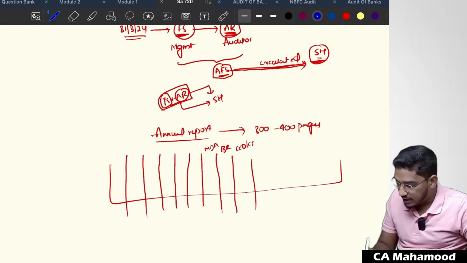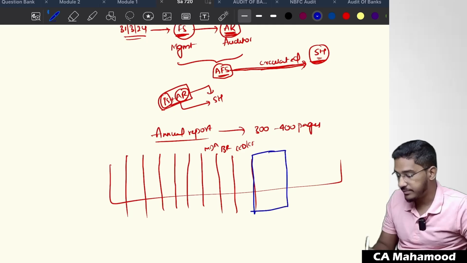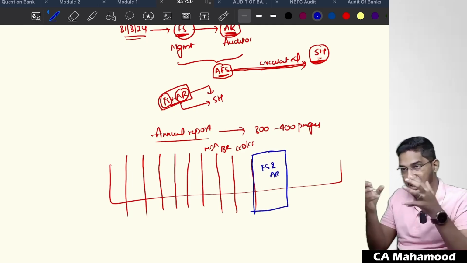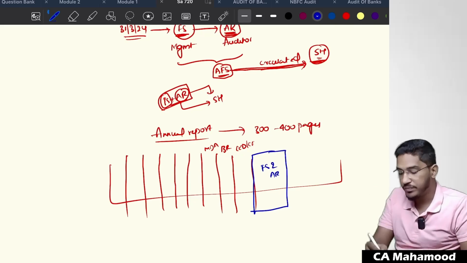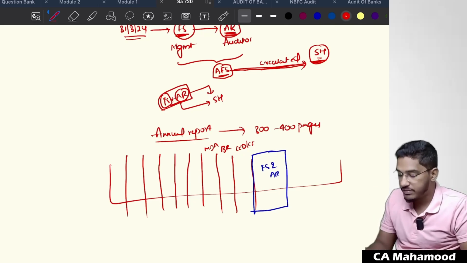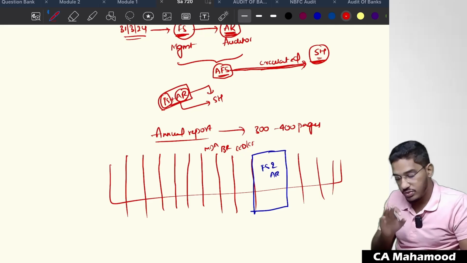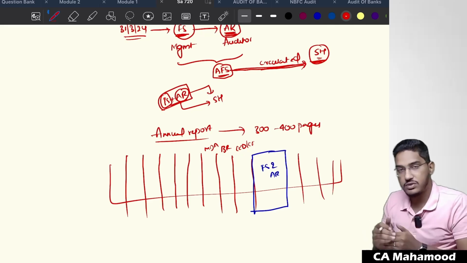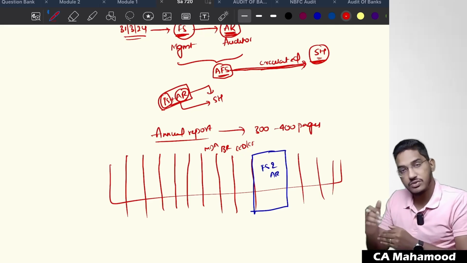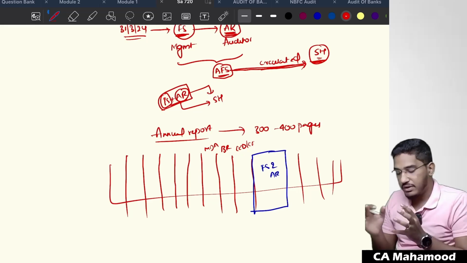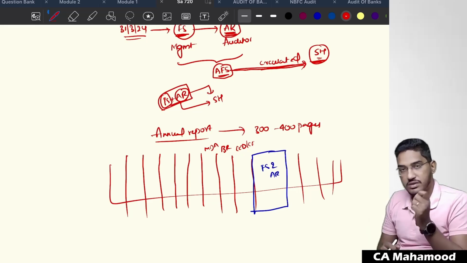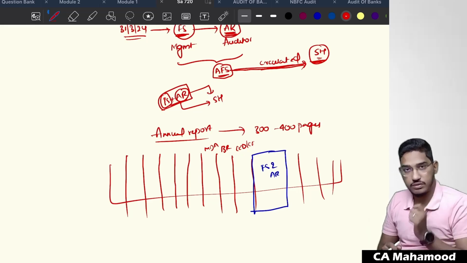Along with that content, what else will be there? Financial statements and the audit report will also be there. Financial statements and audit report will also be clubbed into that annual report. And after the clubbing of these financial statements, some other information will also be there. So generally, when management wants to circulate the audited financial statements to the shareholders, they will not just give a copy of the financial statements or just a copy of the auditor's report.